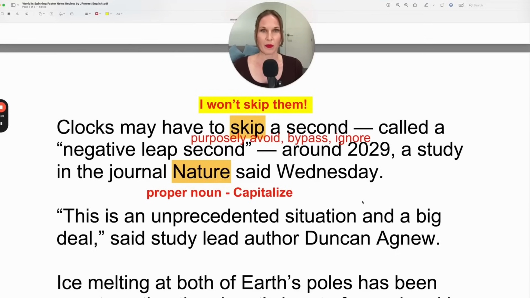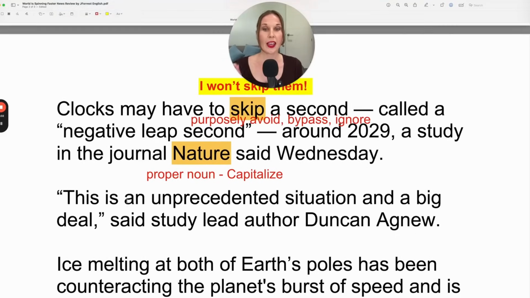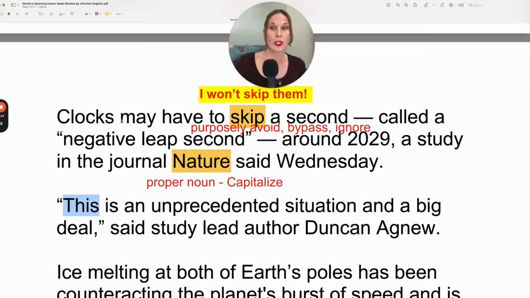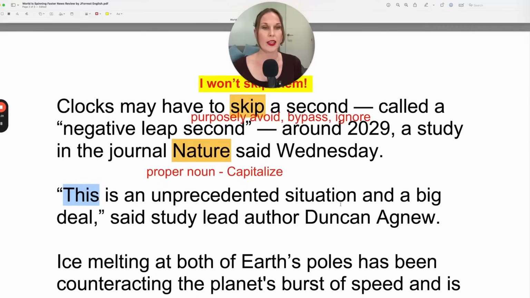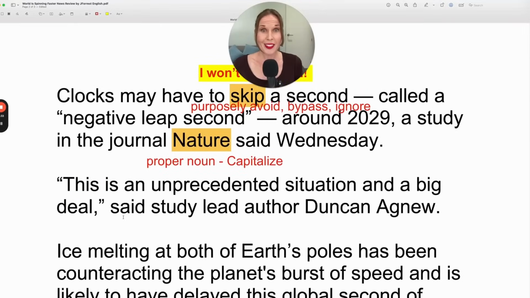Said Wednesday. This is an unprecedented situation. And now you know what this means. What does it mean? Remember, it describes the situation. So has the situation happened before in the past? No, because it's unprecedented as an adjective to describe the situation. And this refers to what was previously said, the negative leap year, having to skip a second. This is an unprecedented situation and a big deal.